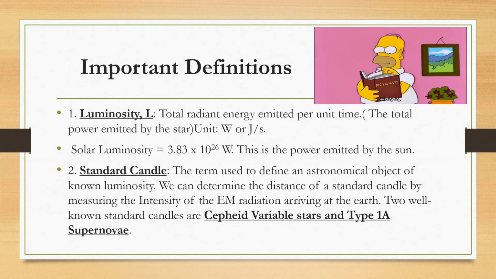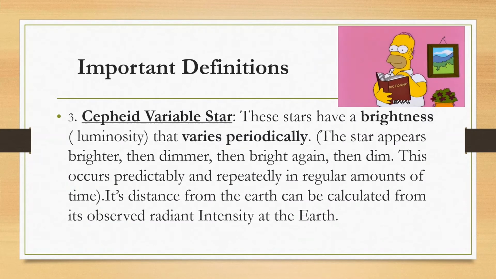What is a standard candle? Well, a standard candle is a large astronomical object that has a known luminosity. And there are 2 types of standard candles. The first one is a Cepheid variable star, and the second one is a type 1a supernova. So these are types of stars, and we need to understand the difference in meaning for these stars.